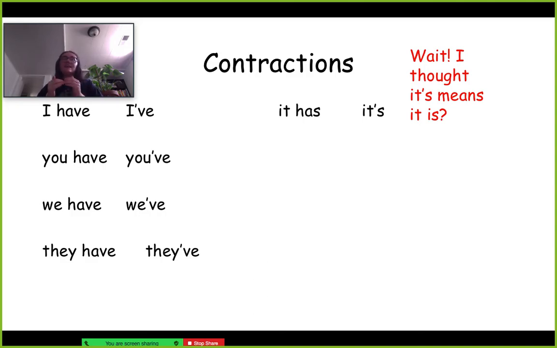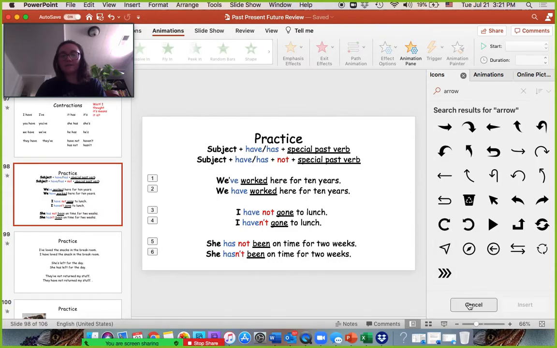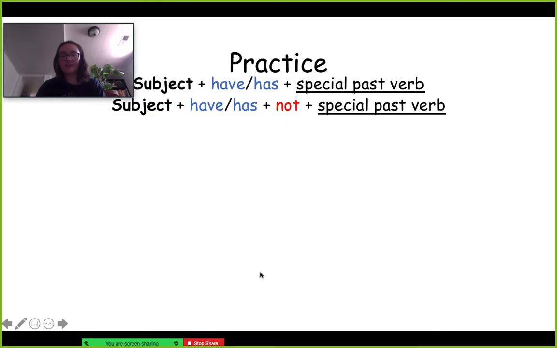If they say it's and it just has a bunch of other stuff after it, or just a regular past, it's just it is, right? So that means she has, she's, which also means she is. She has can be he's. So those are some of the contractions that you can have.